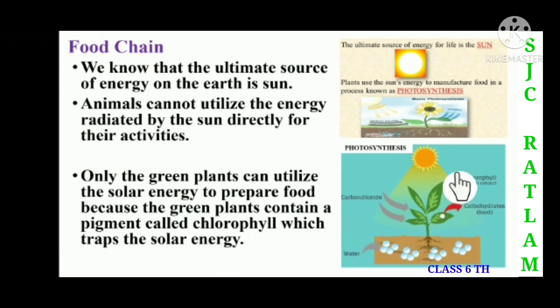So children, green plants can utilize the solar energy and prepare their own food. In this picture the green plant contains a pigment called chlorophyll, and because of that it is able to trap the solar energy.